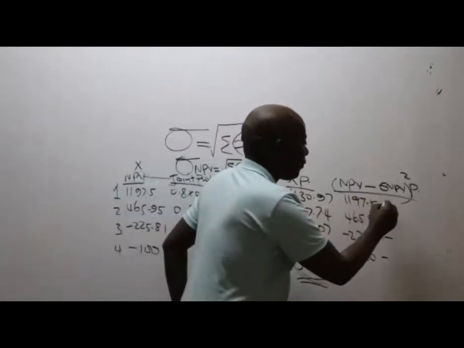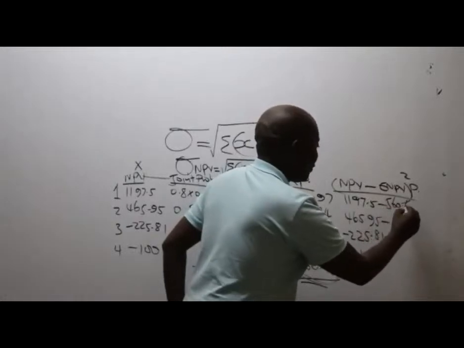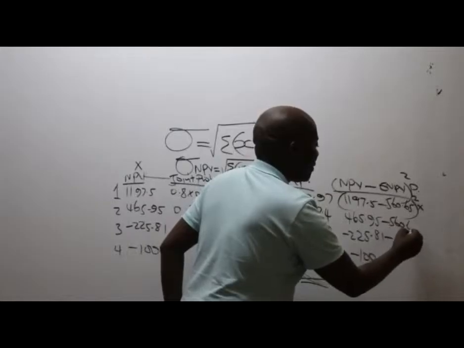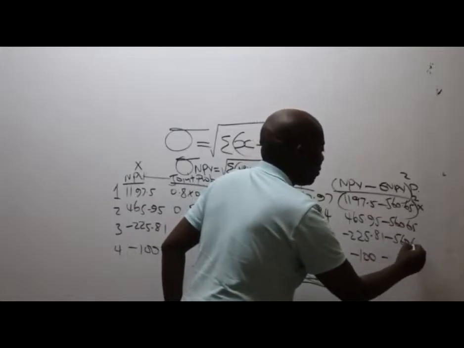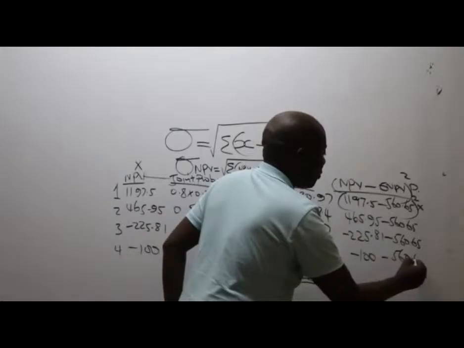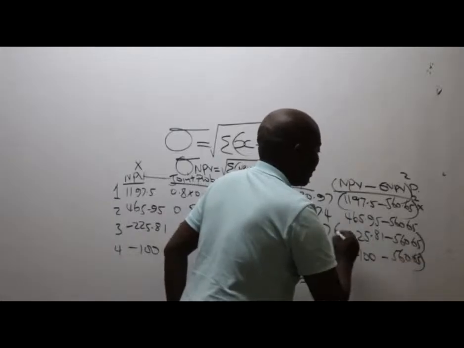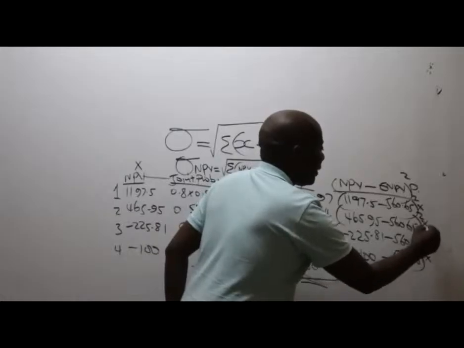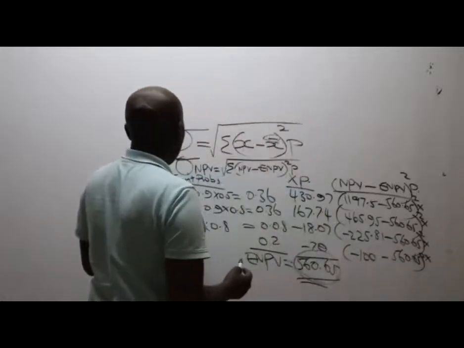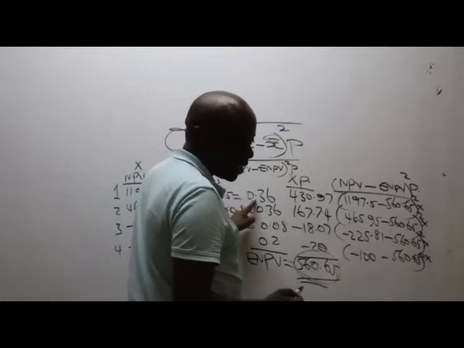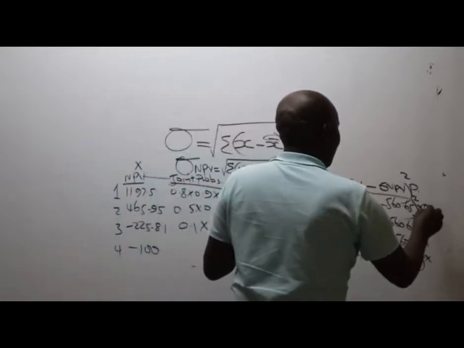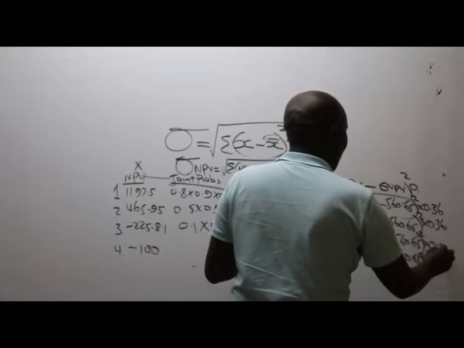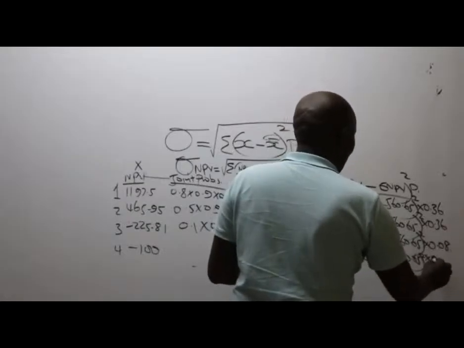And as per this thing, it's supposed to be uniform throughout, applicable throughout. So expected net present value is this single figure here. We cannot have many means. So this one is supposed to be 560.65. I'll have to square it, times the probability. 560.65 will be applicable all through. You square, times now the probabilities. And the probabilities have been given. You remember the joint probabilities, these ones here: 0.36, 0.36, 0.36, 0.08, 0.2, like that.